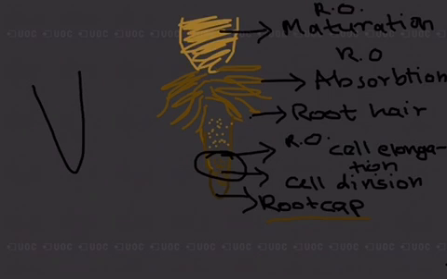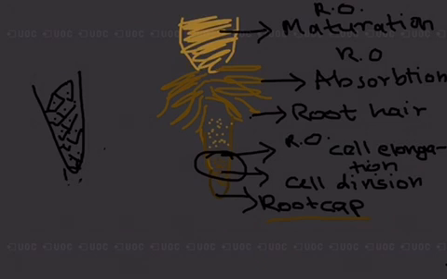So let us say this is the region, this is the root cap. So it has close, meristematic cells with nucleus. And these are the cells which actually grow. So the cell grows because of this.